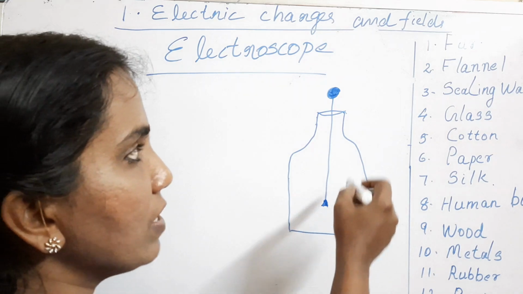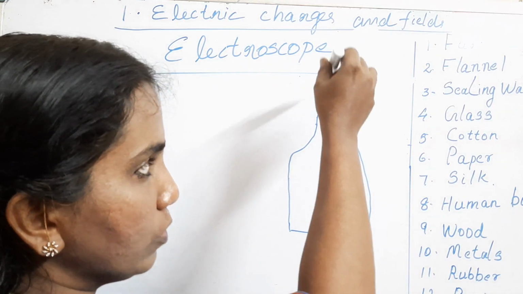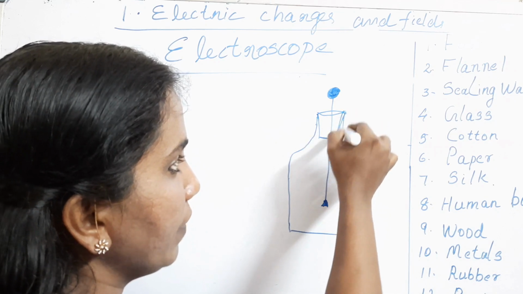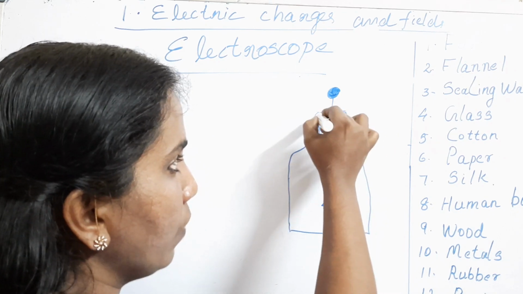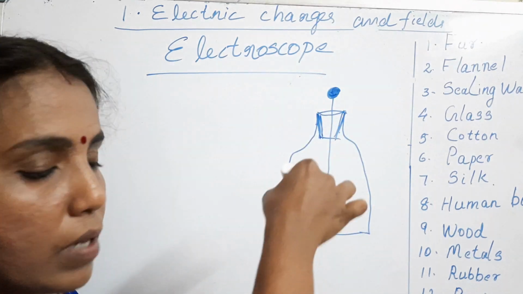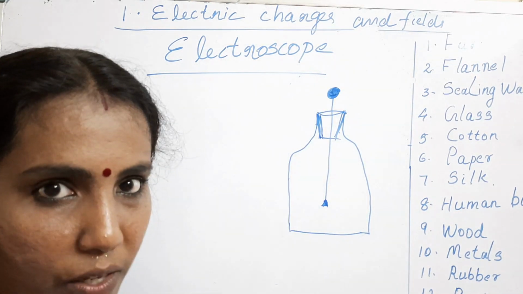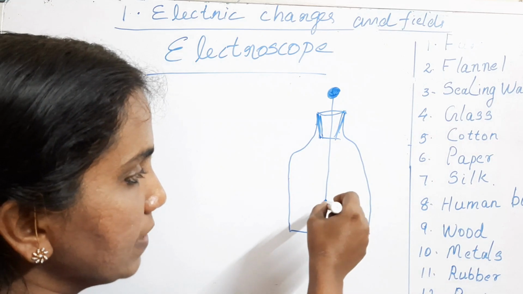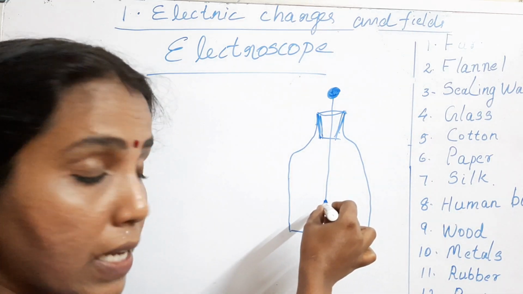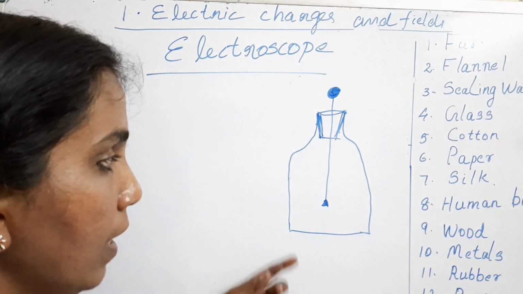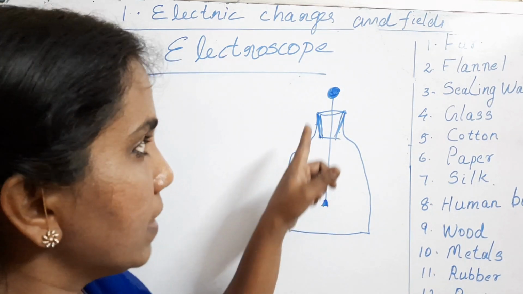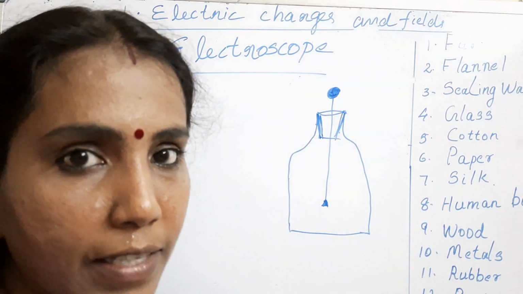Through the rubber cork, this aluminium rod is going through. The portion inside the glass jar is the flattened portion, and on the top you have that ball.